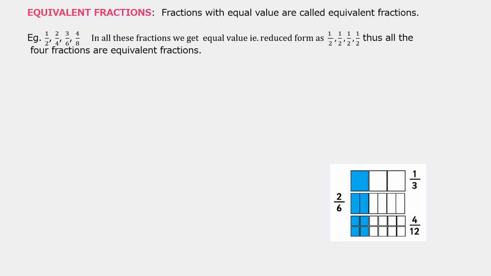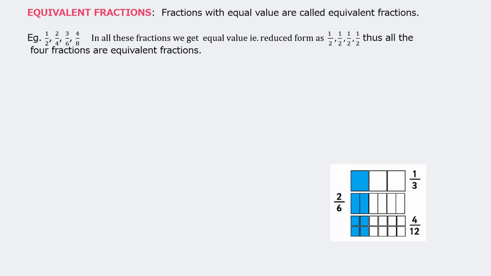3/6. When I reduce it, 3 1s are 3, 3 2s are 6. 4/8. 4 1s are 4, 4 2s are 8. So in all these fractions, we get equal value, that is reduced form. Thus, all the four fractions are equivalent fractions. Equivalent fractions. Look at this, children.